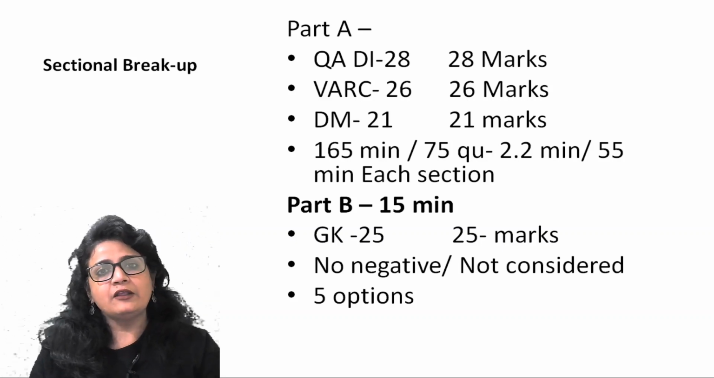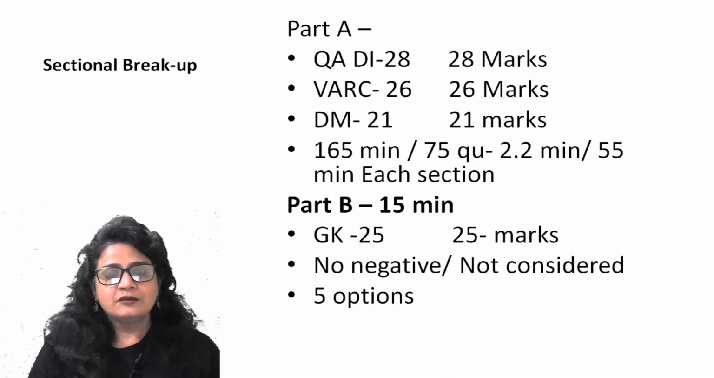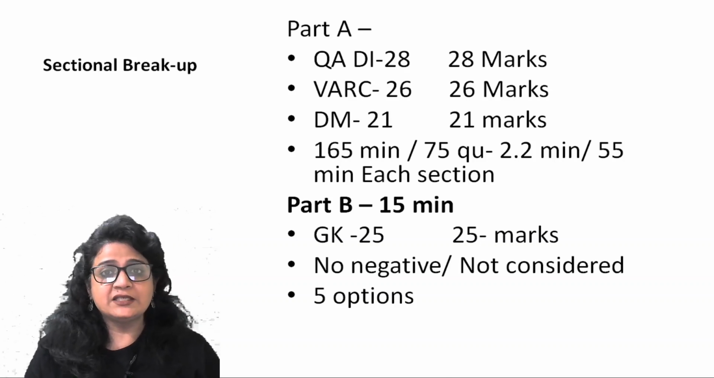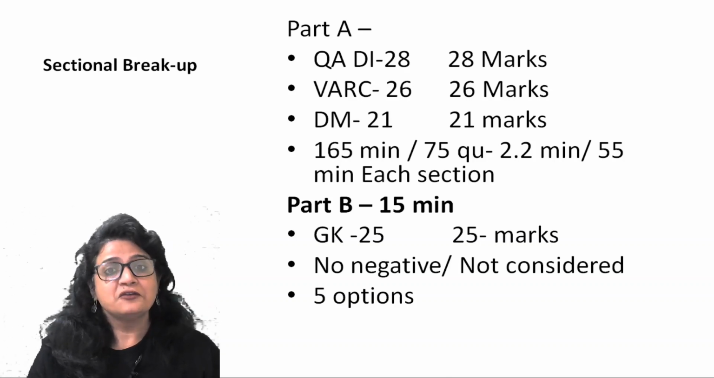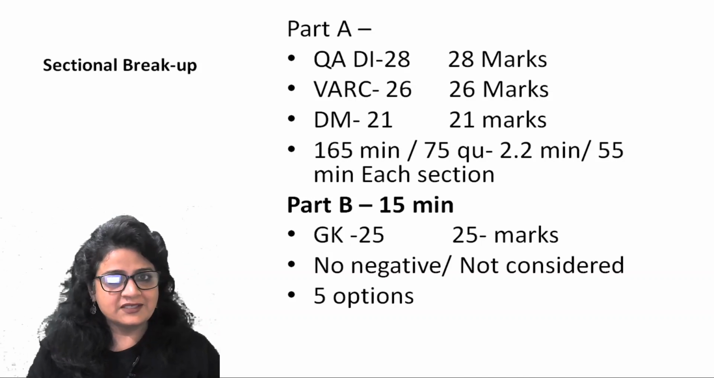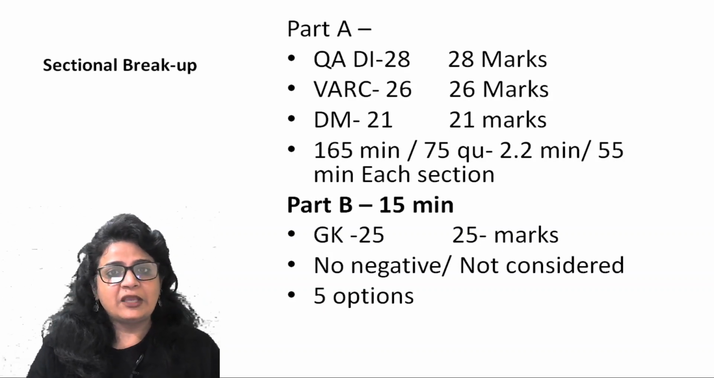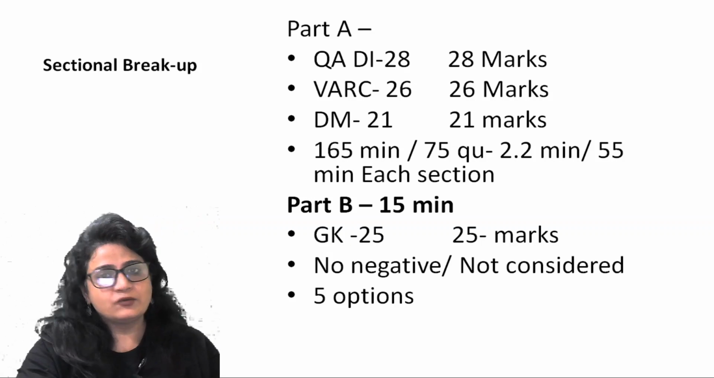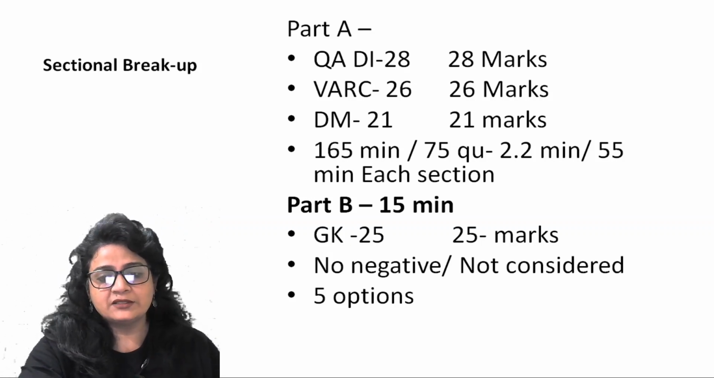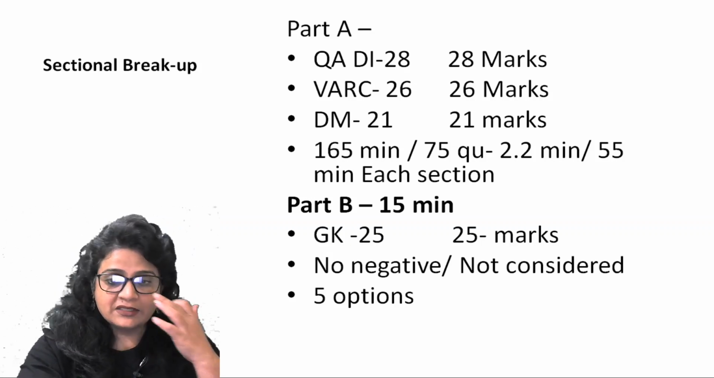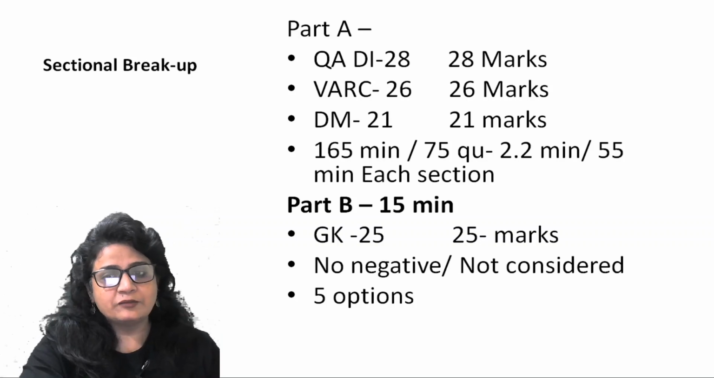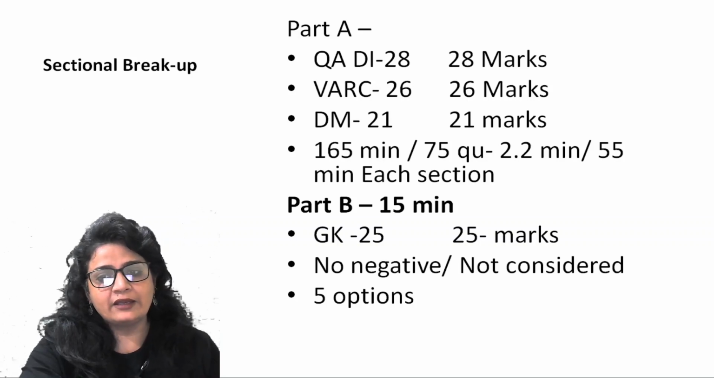So accordingly, you can chalk out your strategy: 55 minutes each section, 50 minutes each section, or 45 minutes each section, right? So there are 3 strategies, and whichever works best for you in the mock, you can finally freeze that. Remaining is going to be GK, 25 questions to be done in 15 minutes, 25 marks. At the same time, the section is not going to be calculated and it will not carry negative marking.